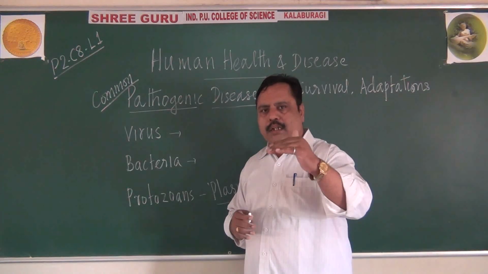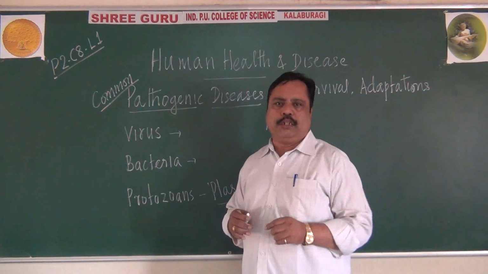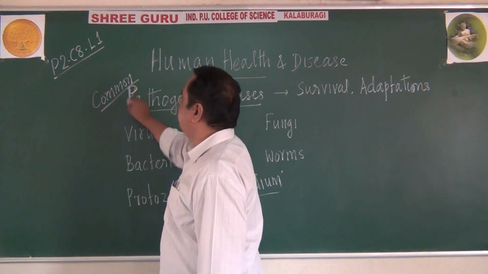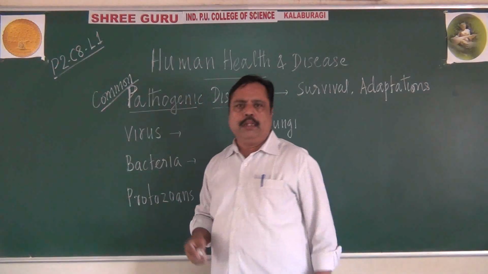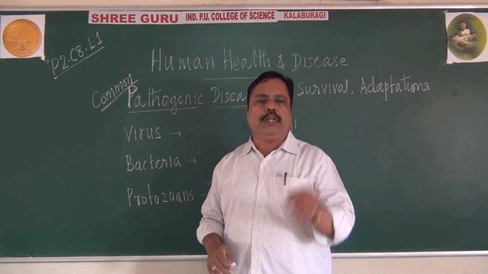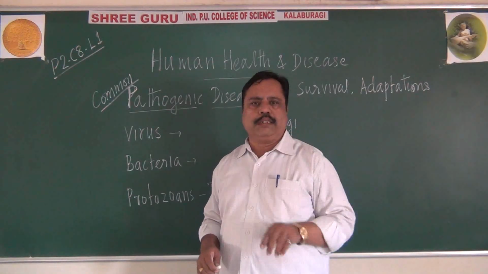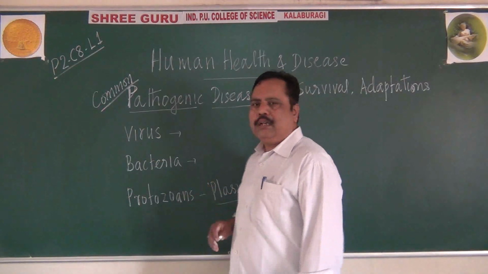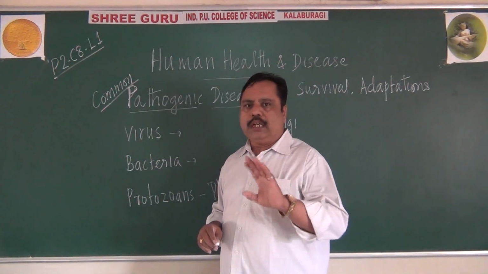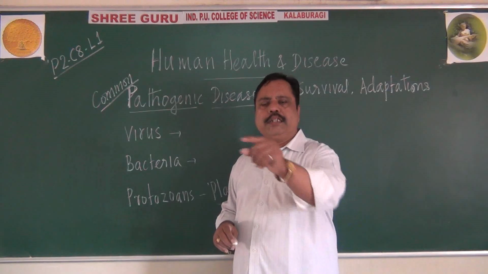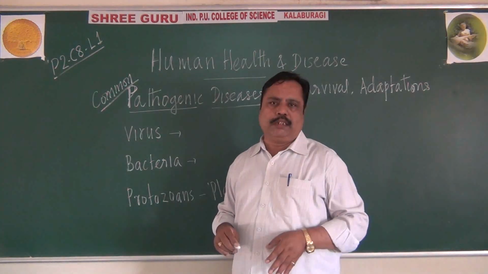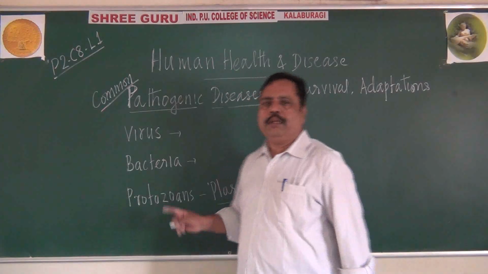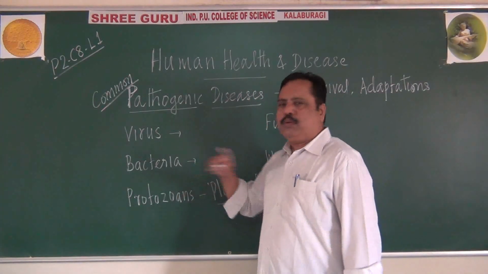Vector means a vehicle which will transmit the pathogen. So some of the pathogens need not infect our body directly. They will be entering into our body through some other organism. That organism which will bring the pathogen is called a vector. So mosquito is not causing malaria. It is transmitting the malarial parasite called Plasmodium. So which causes malaria actually? It is Plasmodium. It is a type of protozoan.